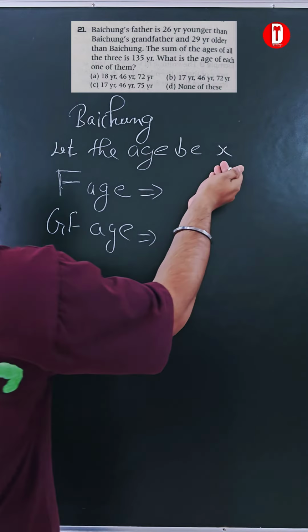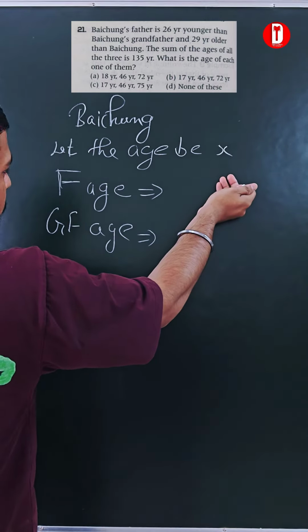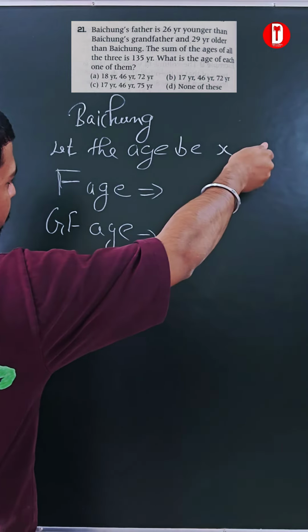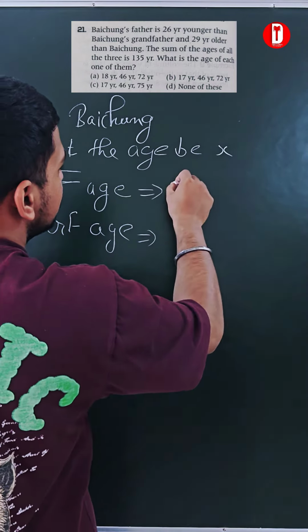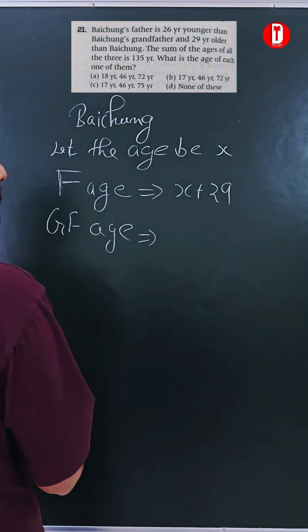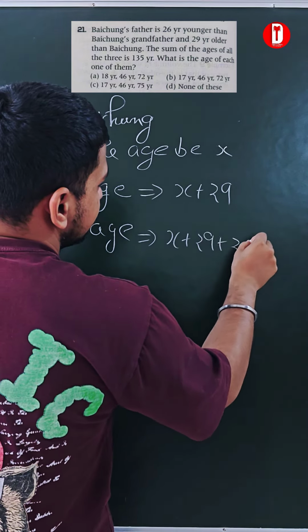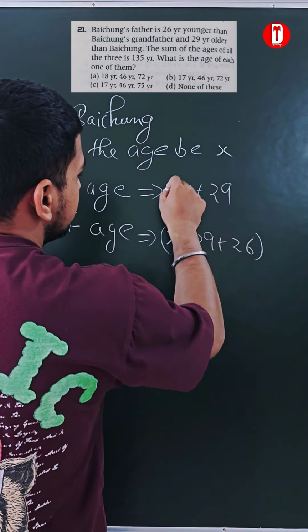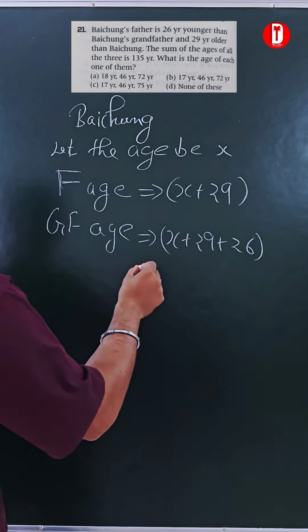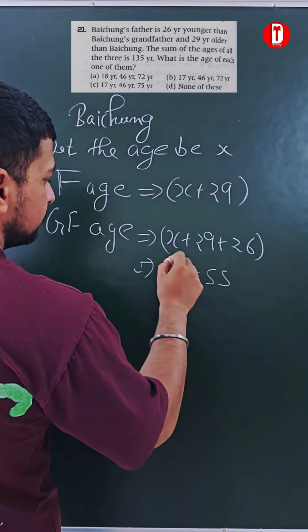So actually, if I relate it with Baichong, Baichong is x years old, so the age of Baichong is x. Then the father's age will be x plus 29 and the grandfather's age will be x plus 29 plus 26. Clear? Next, we can say it as x plus 55.